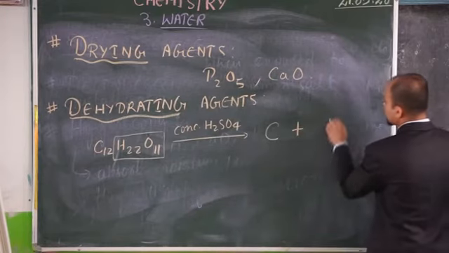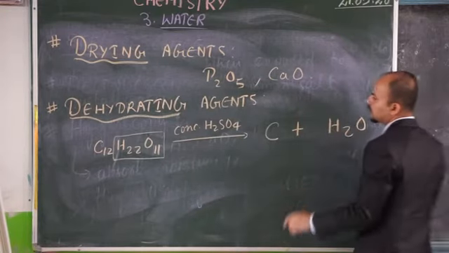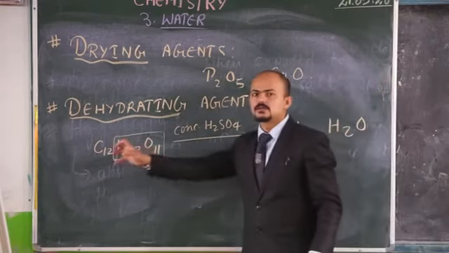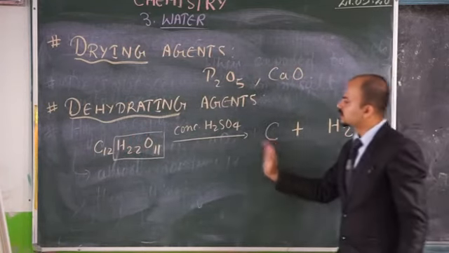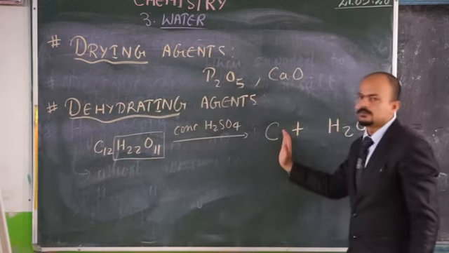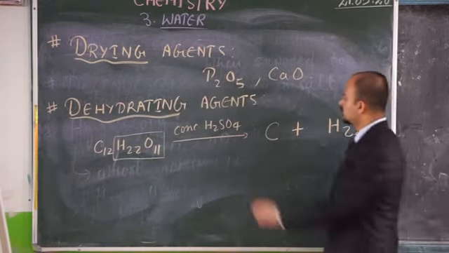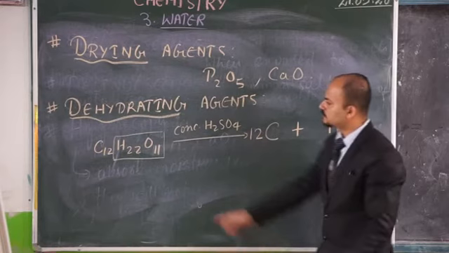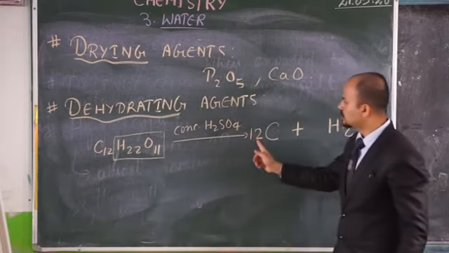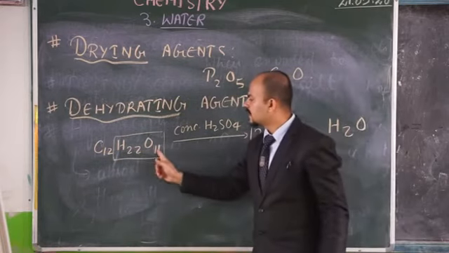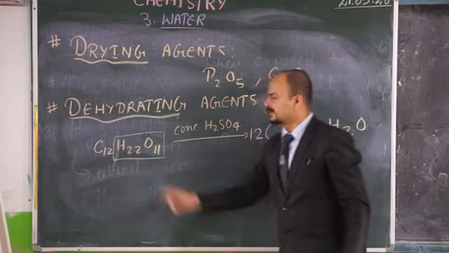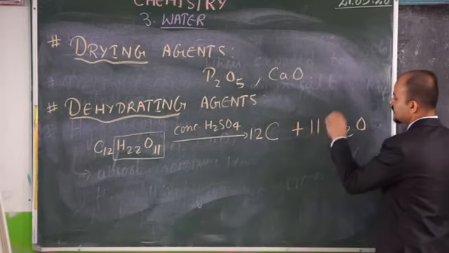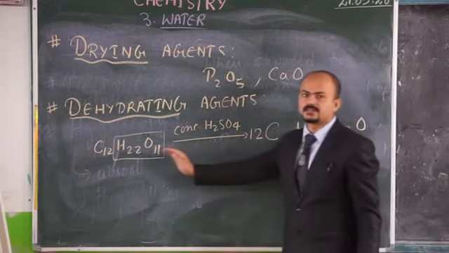Carbon will be left, and it will extract the rest of the hydrogen and oxygen as water molecule. Now for balancing, 12 carbons go here, and here we have 12 carbons. Here we have 11 oxygen, and double the number of hydrogen atoms. Therefore, if I write 11 here, this equation becomes balanced.